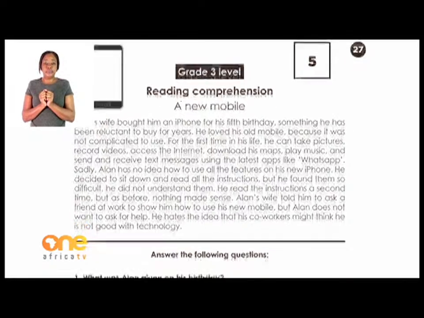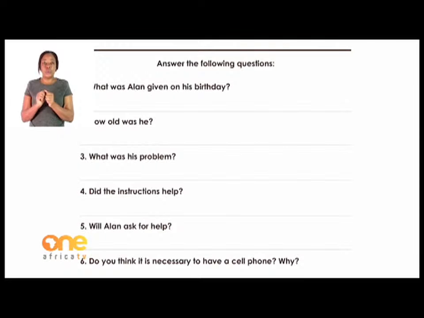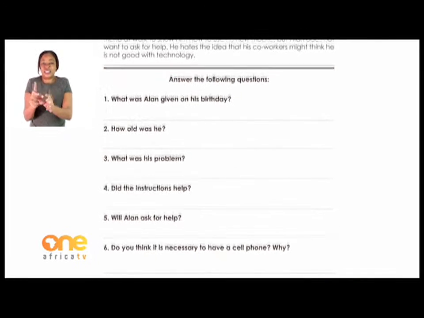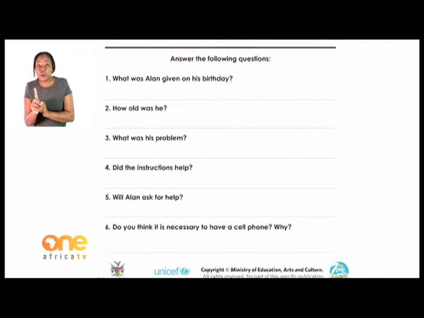The first question says, what was Alan given on his birthday? What was he given? You just have to go back to your passage again if you have forgotten what you have read. Read it again. Number 2, how old was he? It's also in the passage. Don't scratch your head. Just go back to the passage. Read it again. Number 3, what was his problem? Read it again. Number 4, did the instructions help? Read it again. You will get the answers in the passage.